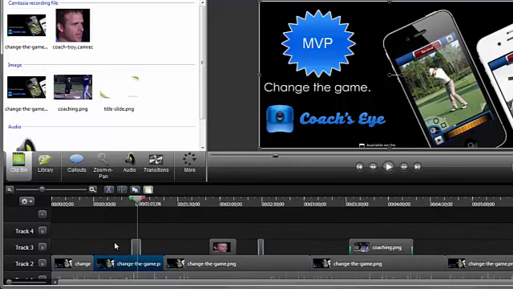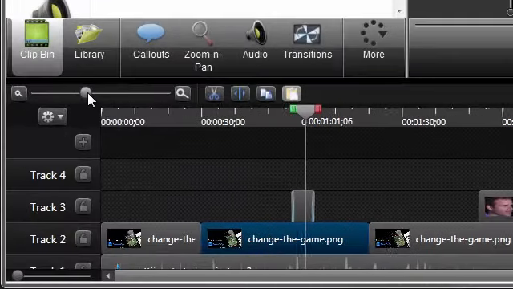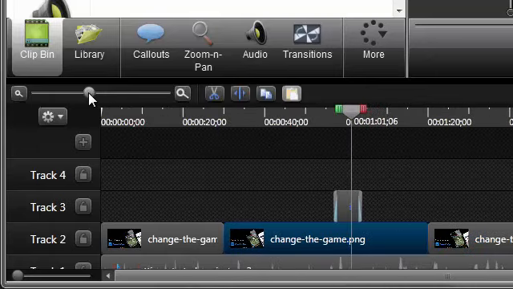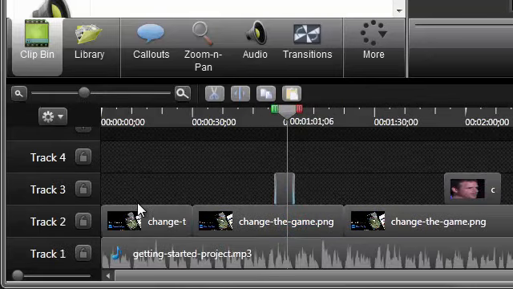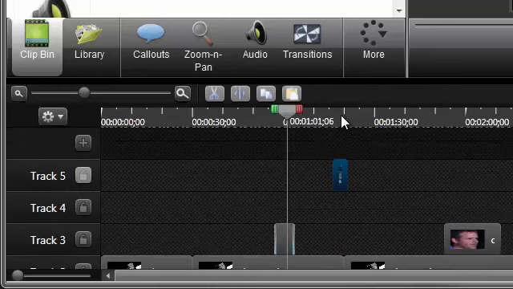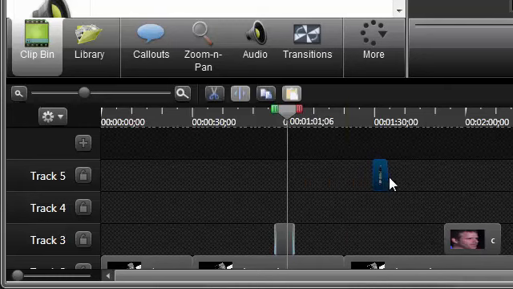Use the zoom slider to magnify the view of the timeline. This is very helpful when making precise cuts and selections, like removing ums in your audio. New media can be dragged and dropped on an existing track, or a new track is automatically created when media is dropped at this location at the top of the timeline. To change the position of a clip on the timeline, just drag it. To change the duration of a clip, drag the edges in either direction.